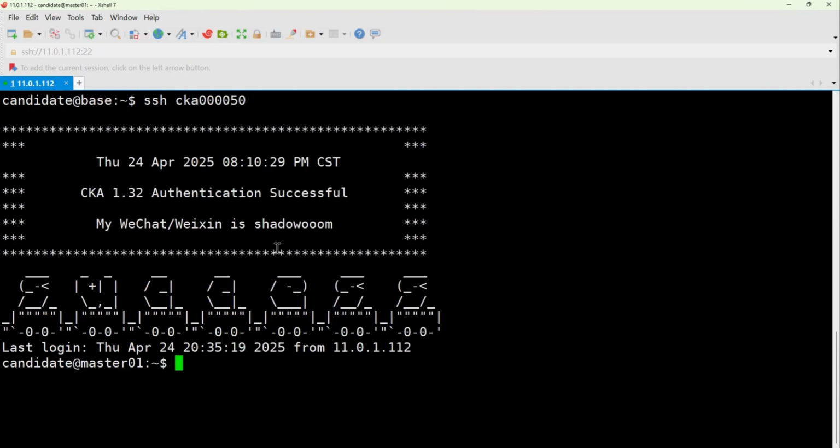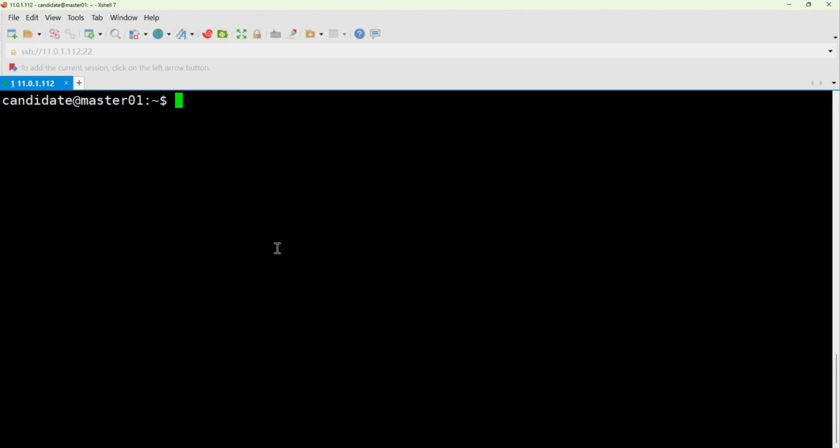Alright, after we've connected remotely, we can see that its main host name has changed to master. Master is our management node. With the management node, we can now execute commands as usual.